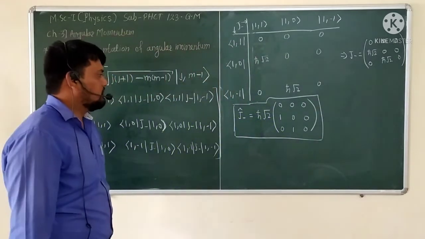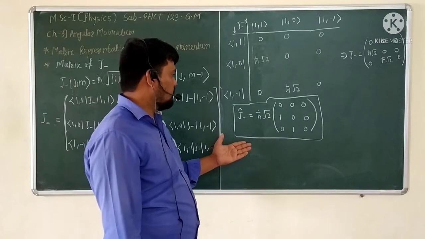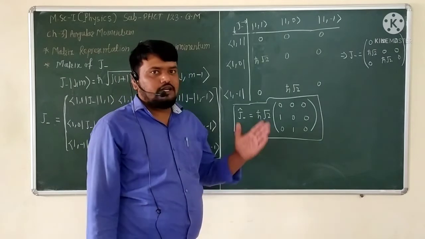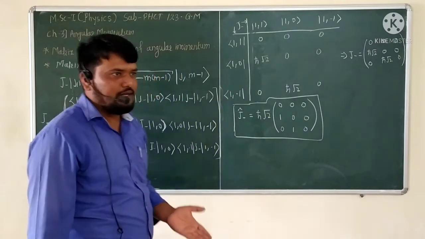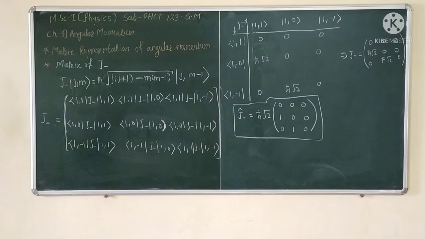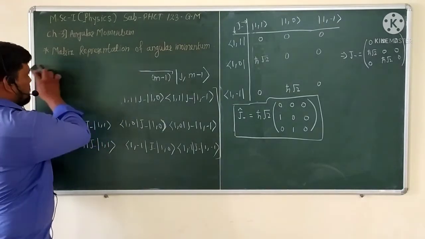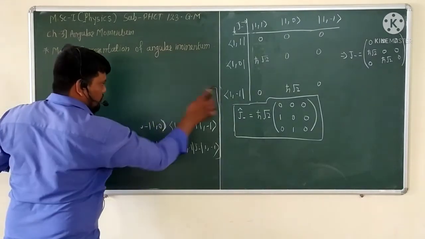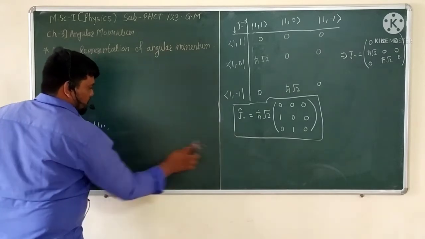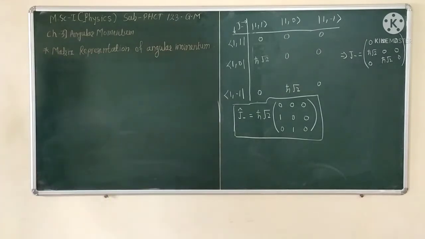Okay, so this is the matrix representation of J₋, and we want to calculate the matrix representation of Jx and Jy, and how it is calculated. First of all, we need to write down the matrix representations of J₊ and J₋.